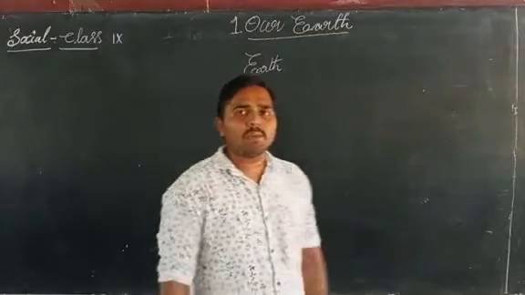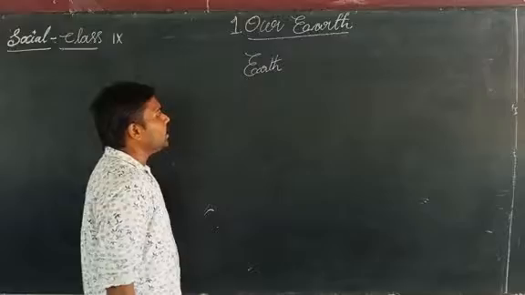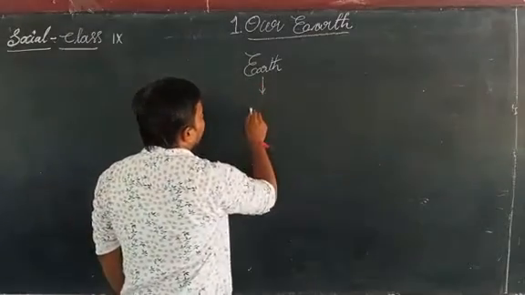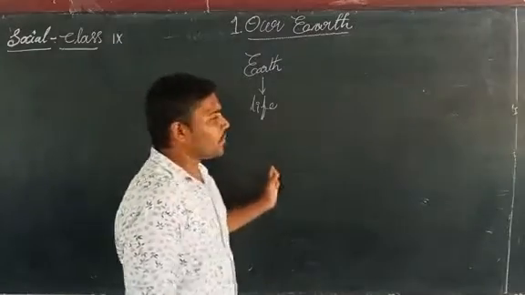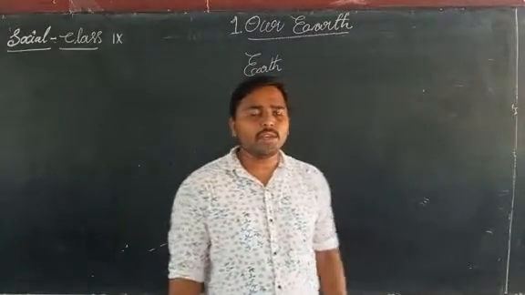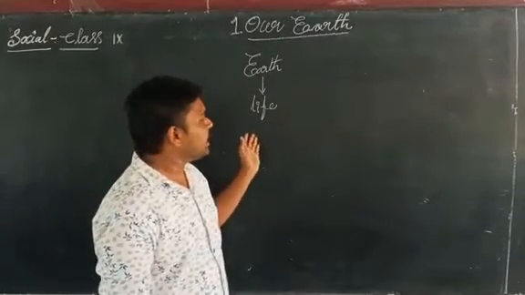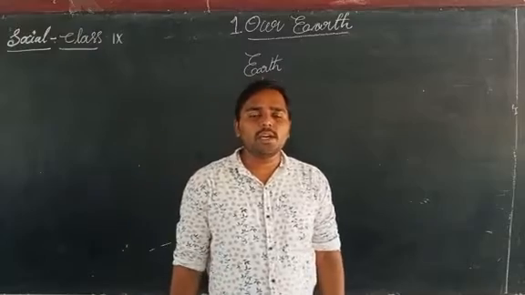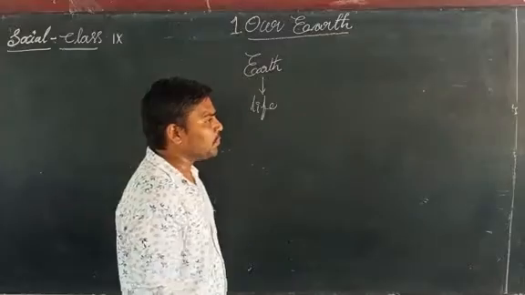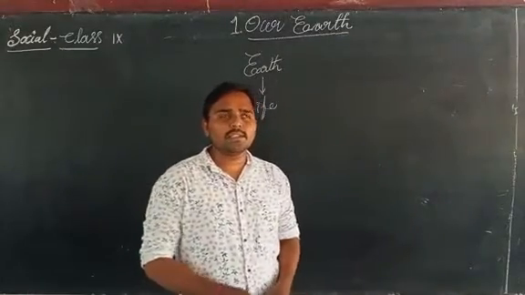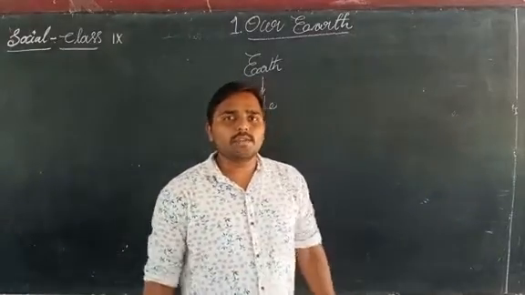Earth is the only planet which has life on its surface. Along with humans, there are millions of types of animals, plants, and microorganisms living on the surface of the Earth.